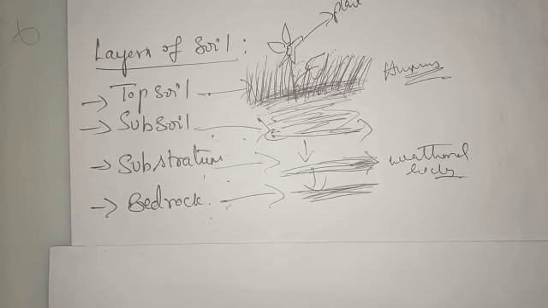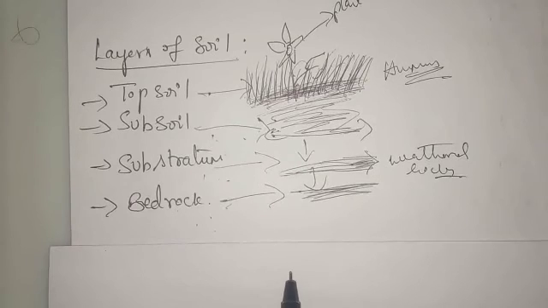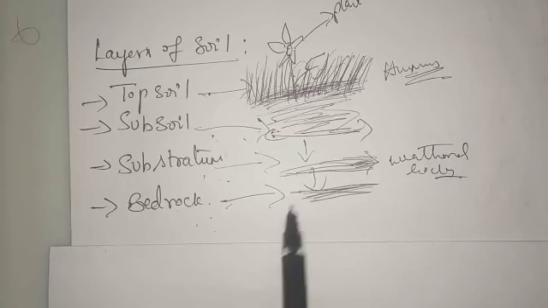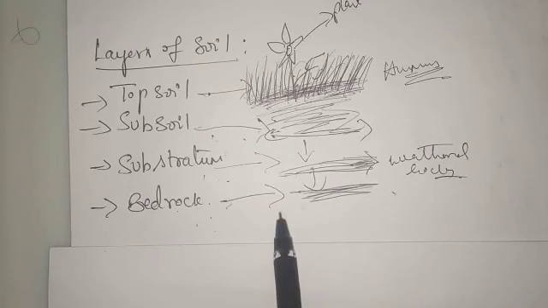Next is bedrock. It is found below the substratum, next to the substratum, and it is very hard, and consists of unweathered parent rock. Original parent rock. It is not a weathered rock. It is an unweathered parent rock.